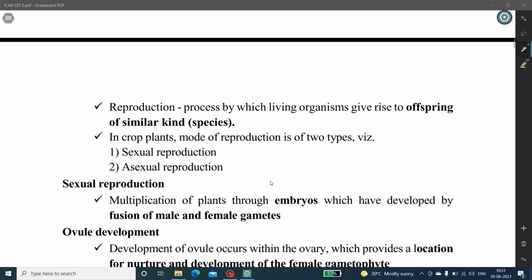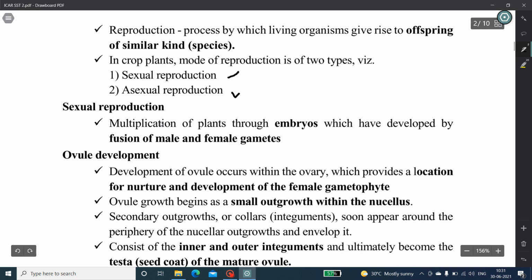What do you mean by reproduction? It refers to the process by which living organisms give rise to offspring of similar kind or species. In crop plants, the mode of reproduction is of two types: sexual reproduction and asexual reproduction. First we'll see what we mean by sexual reproduction. The multiplication of plants through embryos which have been developed by fusion of male and female gametes is known as sexual reproduction. All the seed propagating species belong to this group.